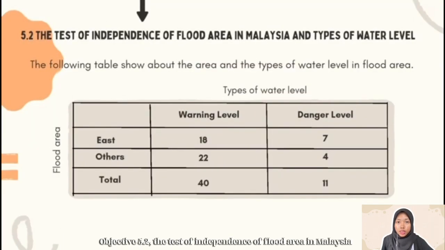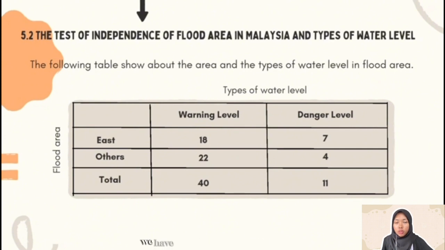Objective 5.2, the test of independence of flood area in Malaysia and types of water level. The following table shows the area and type of water level in flood area. As you can see here, we have types of water level that consist of warning level and danger level. Other than that, we have flood area which is east and others that include north, south, west and Borneo.